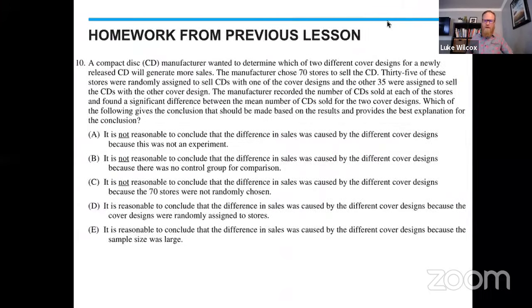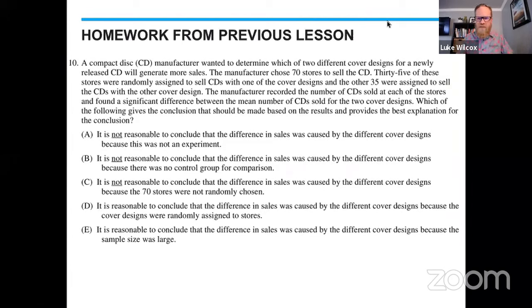All right, so next we are going to check in with the homework that Mr. Murphy gave you yesterday. And this is a check-in on some of the things that he talked about in the lesson yesterday. This is an old multiple choice question. And I have had some students ask, why are we still doing multiple choice questions if the AP exam is free response? And what I say to that is that I think that multiple choice is still extremely important, because any one of these multiple choice could end up being one of the parts of the free response question. So let's go ahead and see what we have here.